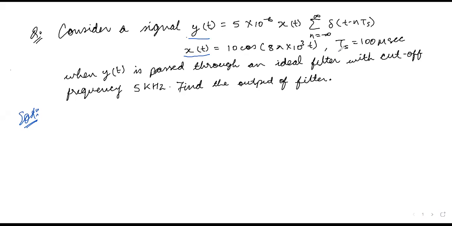So this is the sampling time, and yt is passed through an ideal filter with cutoff frequency 5 kilohertz. So the cutoff frequency is also given, and then we have to find the filter output. So the filter output means what should be the amplitude of the signal, and what the signal is. Okay. So as we have already seen that,